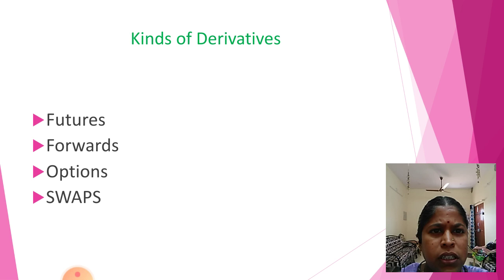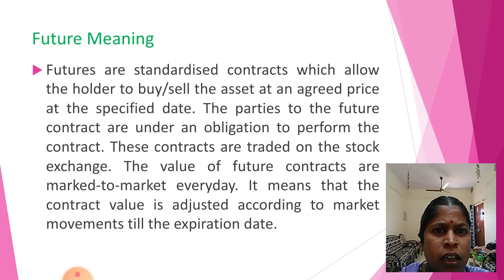First, let's see them one by one. The first one is futures. Futures are a standardized contract which allows the holder to buy or sell the asset at an agreed price at a specified date.